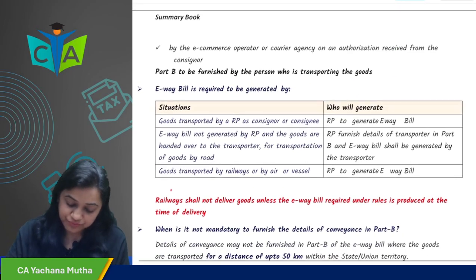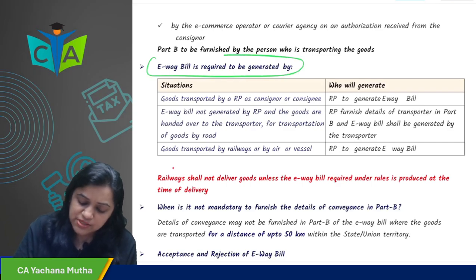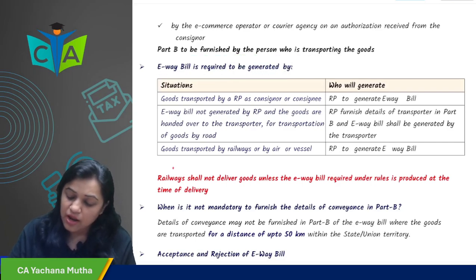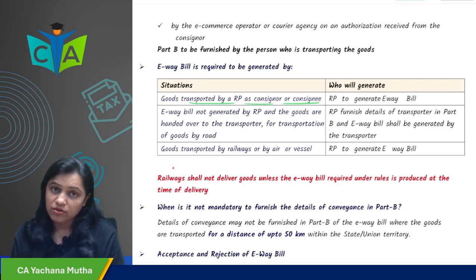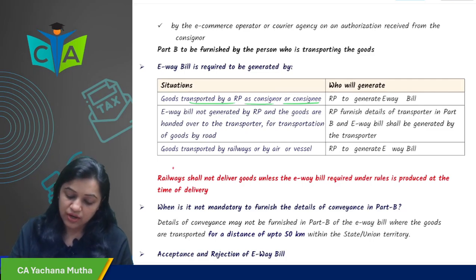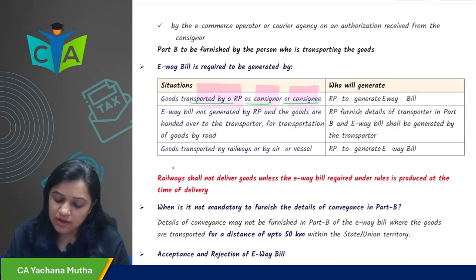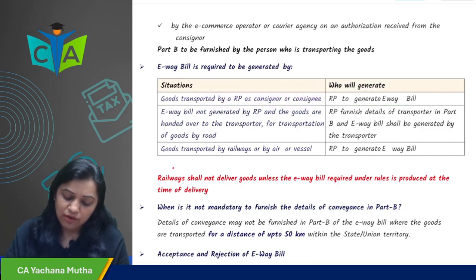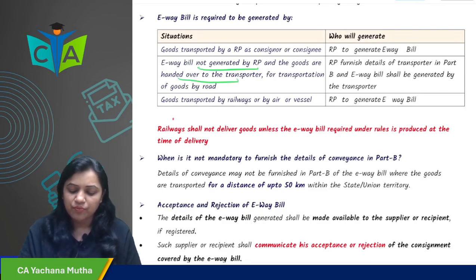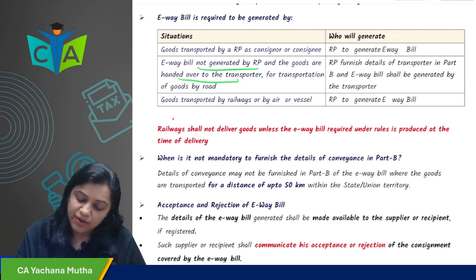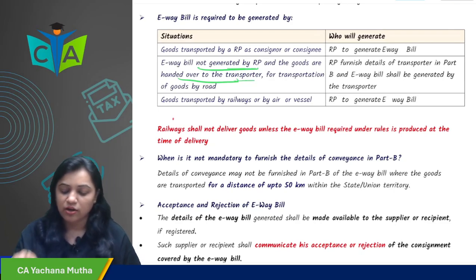Now next, who will generate the e-way bill? If the goods are transported by a registered person as a consignor or consignee, then the registered person will generate the e-way bill. What if the e-way bill is not generated by the registered person and the goods are handed over to the transporter?